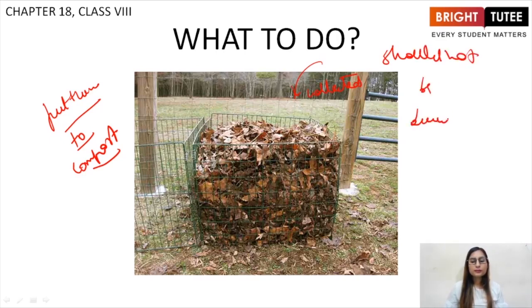So these are some steps that can be taken to prevent global warming and air pollution. Right? These were the steps that we had to study. This was the 5th topic of your chapter.